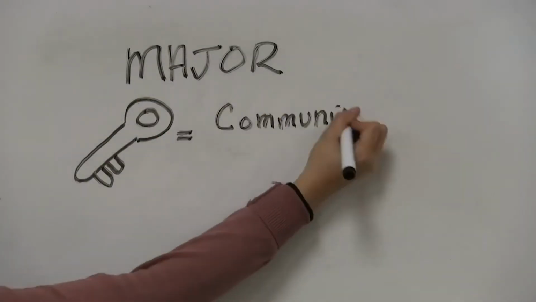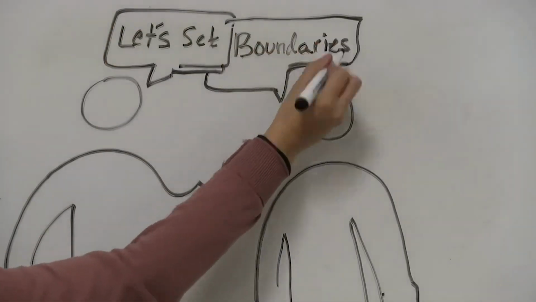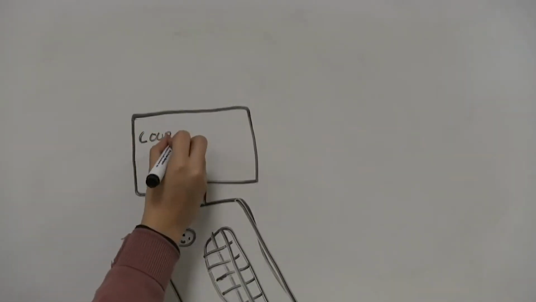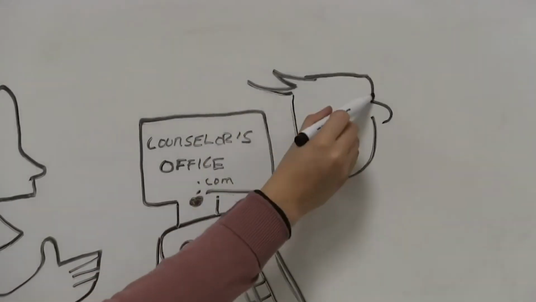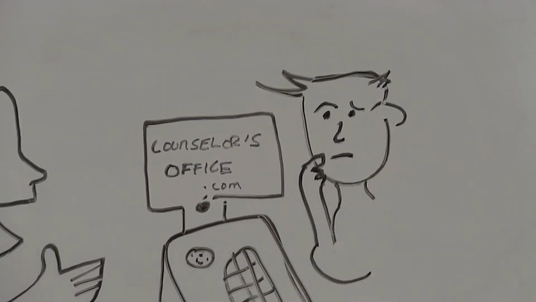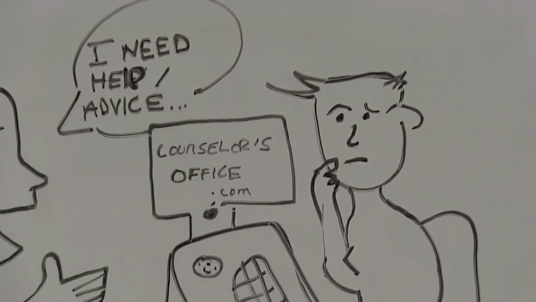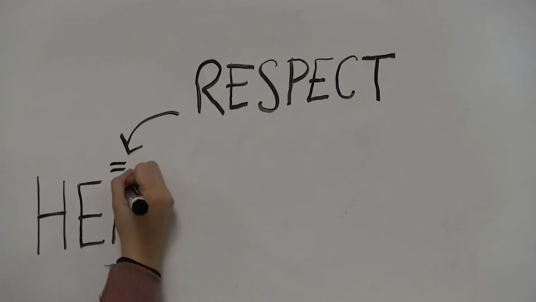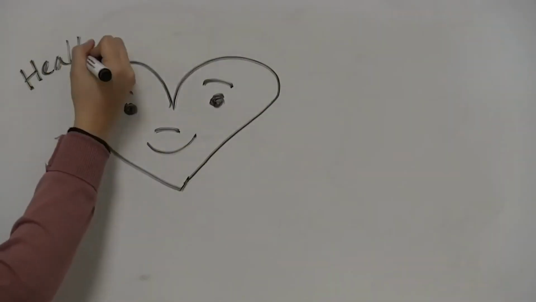The key to a healthy relationship is communication and setting boundaries. If the relationship has turned abusive or violent, it's time to walk away and report the abuse to a trusted adult. Being pressured to do something you don't think is right is never okay, and in a healthy relationship, your boundaries should be respected. A healthy relationship is a fun relationship that should make you feel happy and supported.